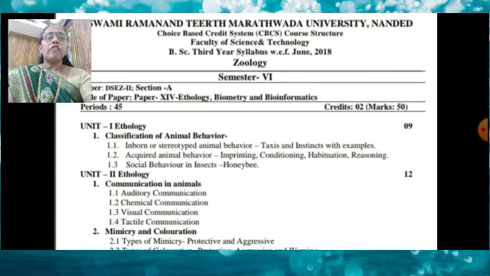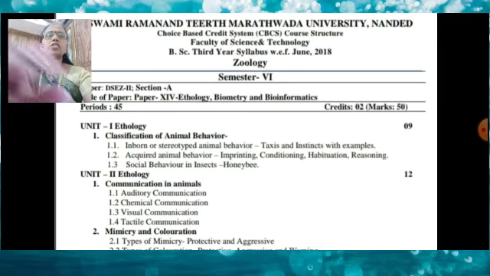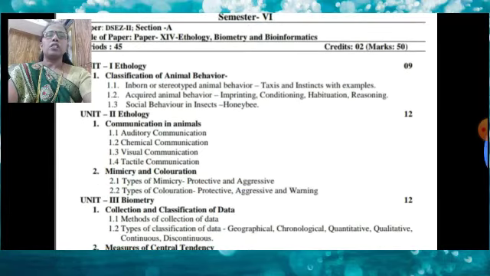Second is acquired animal behavior. This also includes the imprinting method, conditioning method, habituation and reasoning. These different types of animal behavior are included in acquired animal behavior. And third is social behavior in insects, for example honeybee. Generally this first unit is about ethology.